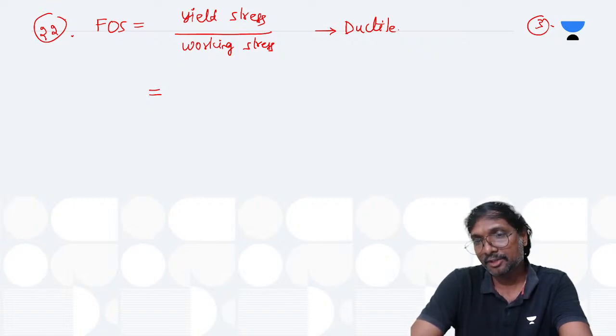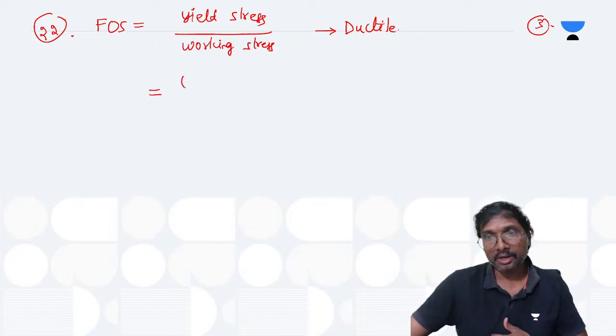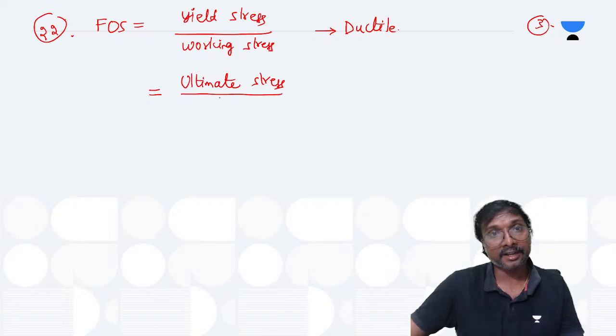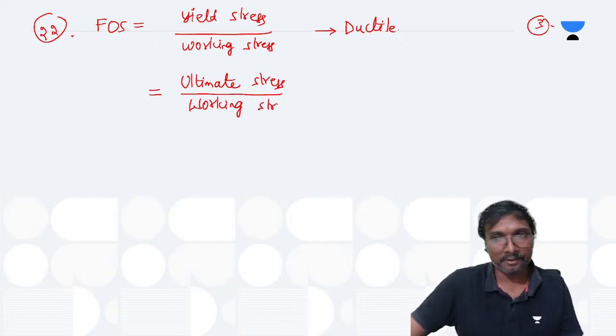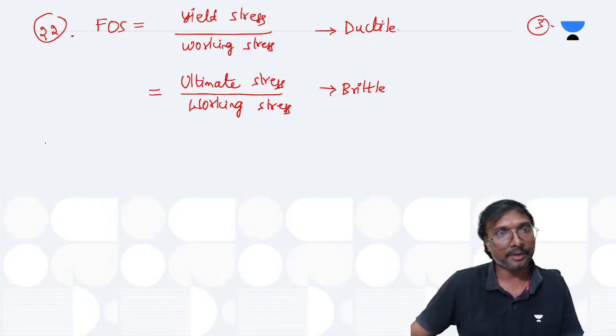Ultimate stress comes into picture for brittle material. That ultimate stress is divided by the same working, or permissible, or allowable stress. This is for your brittle material.